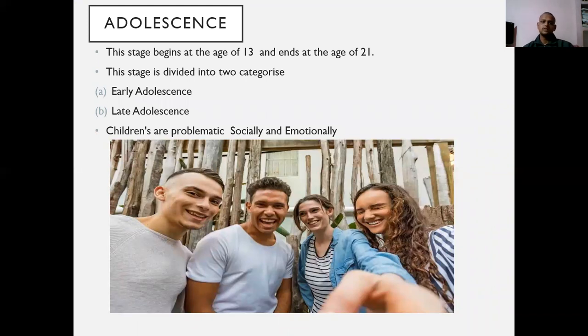Now comes adolescence. It is the age that begins at the age of 13 and ends at the age of 21. This is further classified into two: early adolescence and late adolescence. In this period, children are problematic socially and emotionally. Socially, they get a feeling of identity crisis. They start thinking: who am I? What is my position in society? How am I to survive in society? How will I make respect? And these things start coming inside the adolescent.